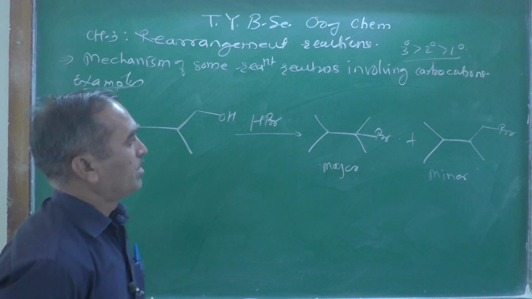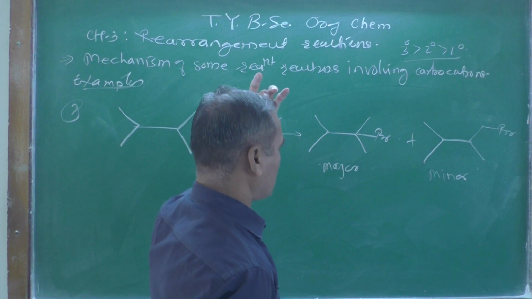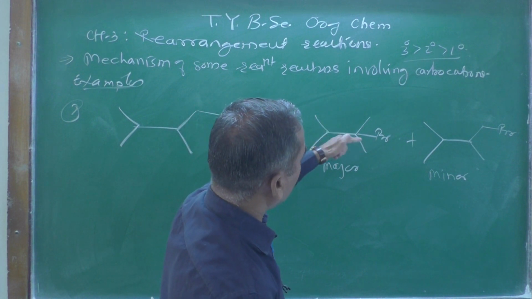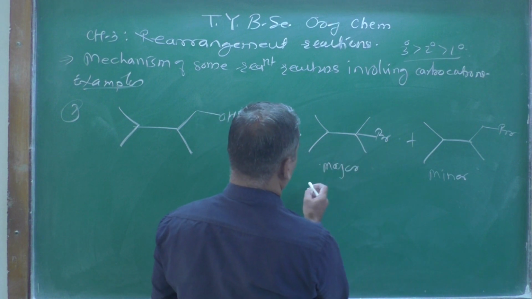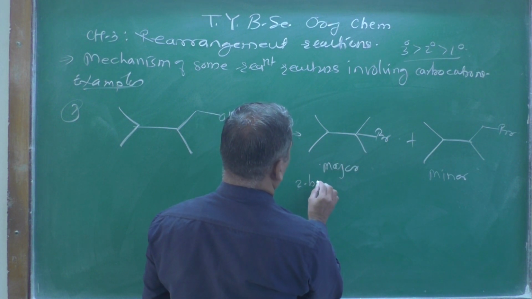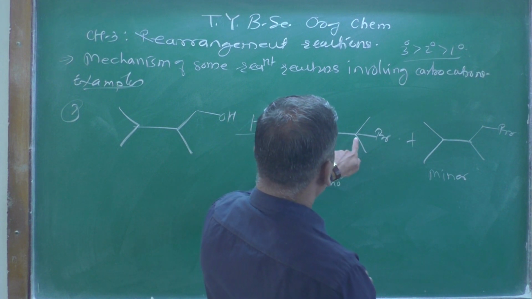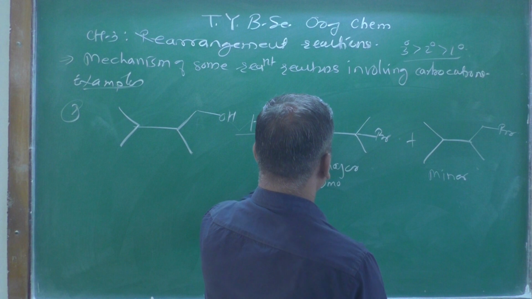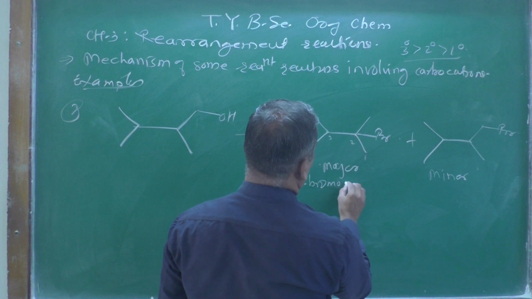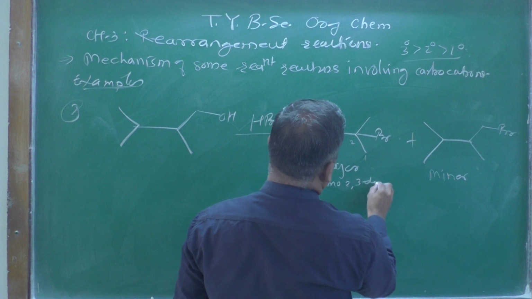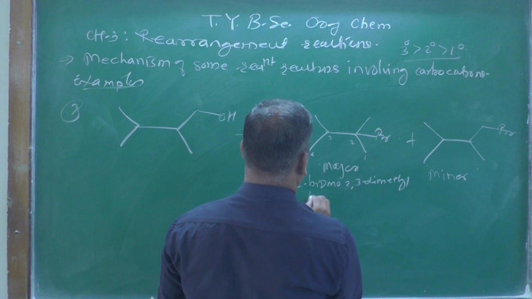Now, can you tell me the IUPAC name of this compound? Here 1, 2, 3 and 4, right? So at the 2 position we can call it 2-bromo, and at the 2 and 3 positions, 2,3-dimethyl butane.